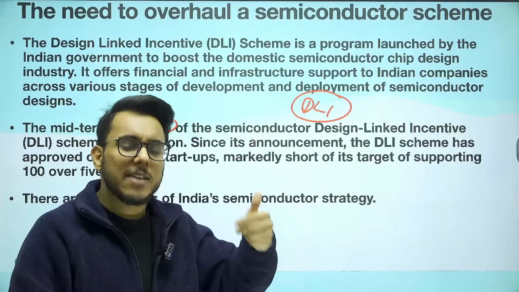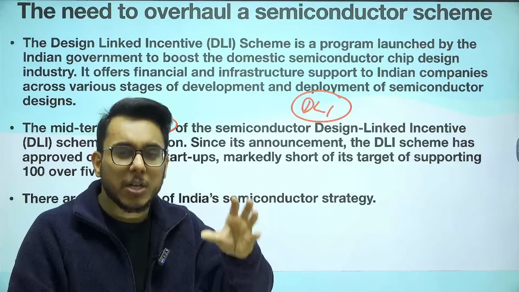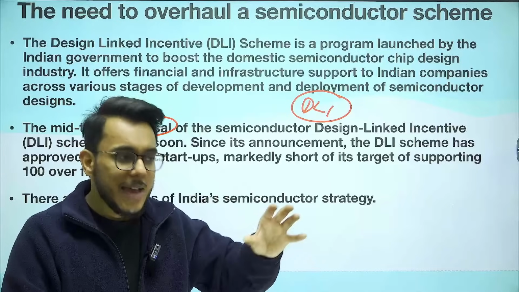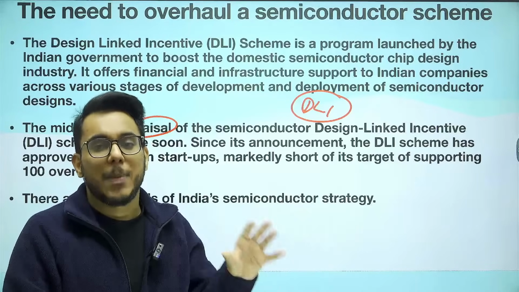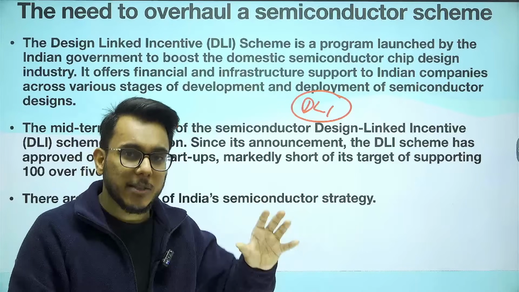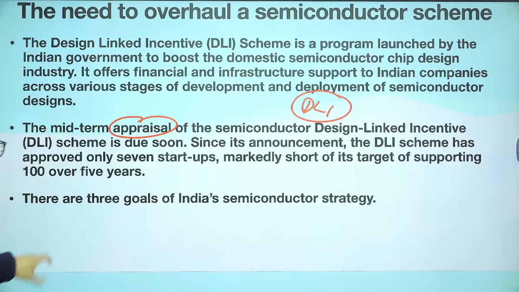Now, the article is giving certain suggestions that there are certain shortcomings in the design linked incentive scheme, and we need to rectify those particular shortcomings. So, what is the article providing?